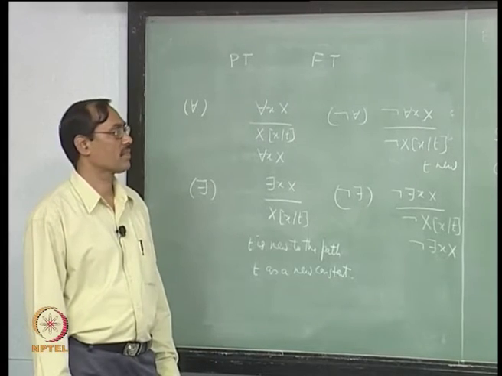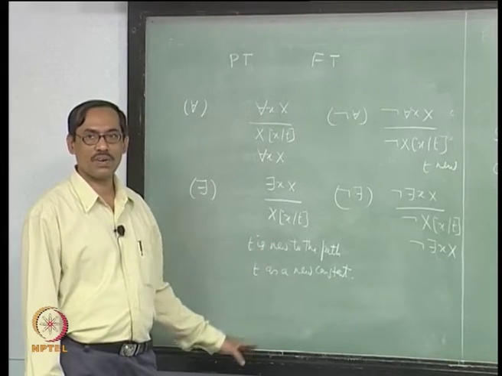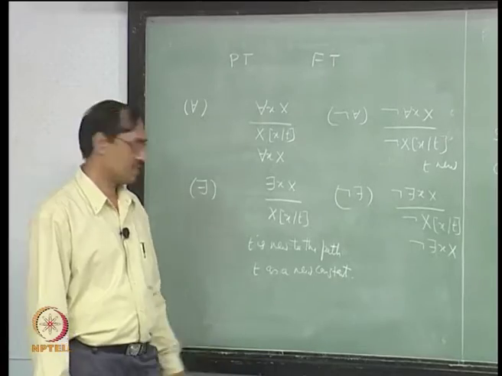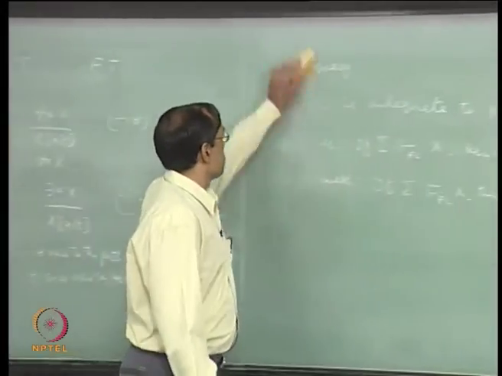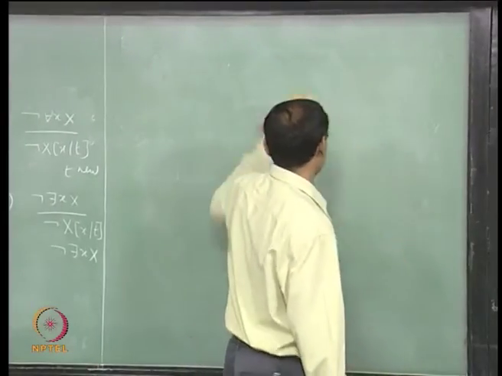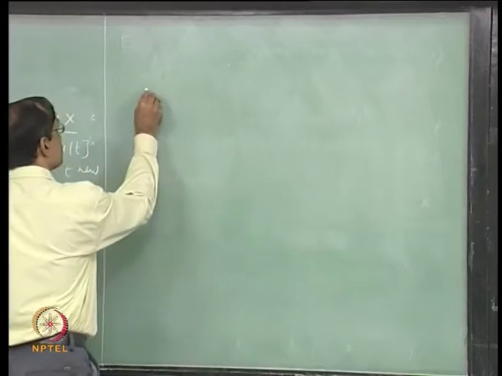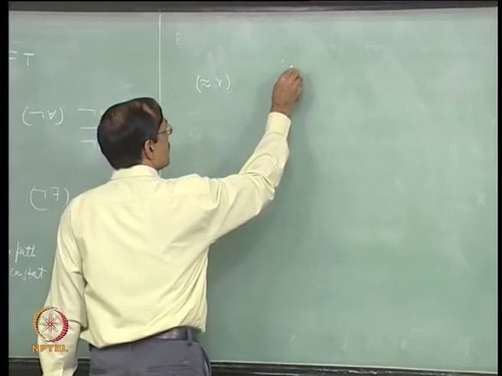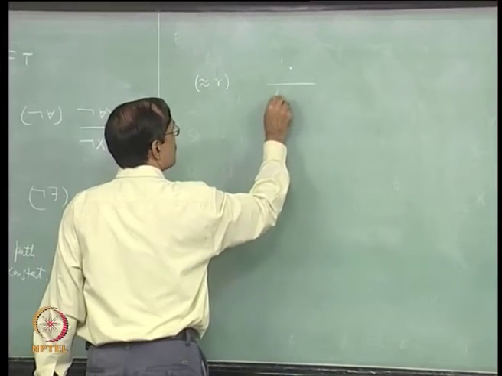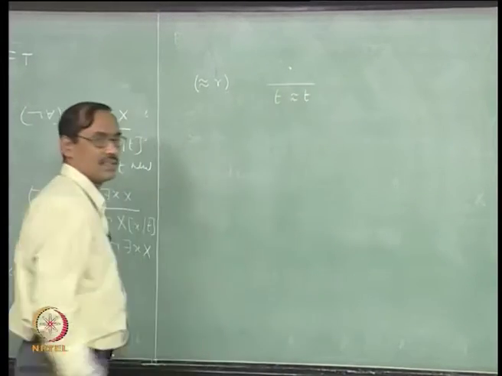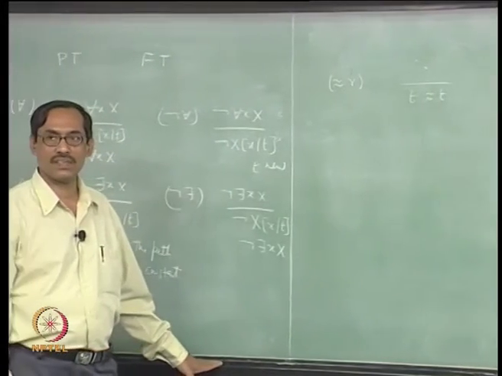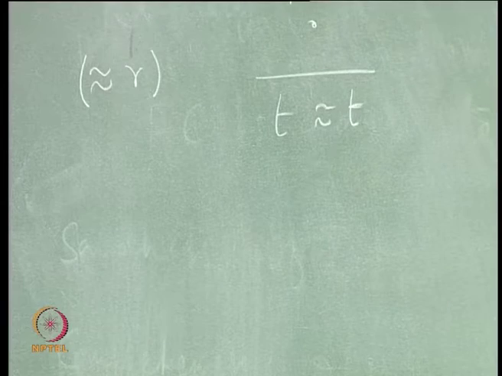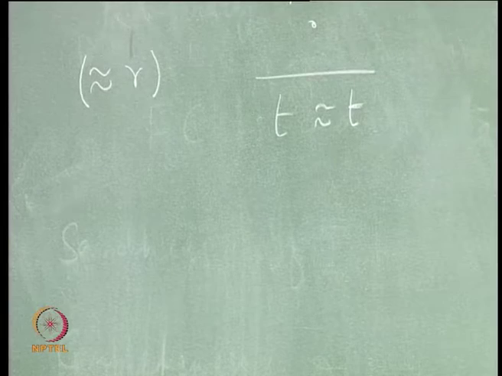Okay. And there are two more for the equality. So, in equality you have the reflexive property of equality, which says anywhere you can add t equal to t, just as in resolution, right, it is like an axiom, anywhere you can add it.